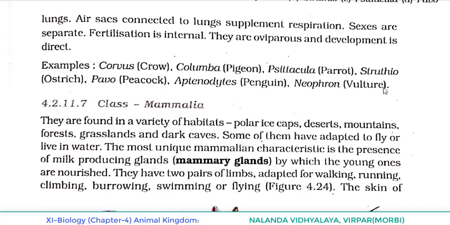Scientific name and common name, both you have to understand and learn. So here we have completed regarding birds.